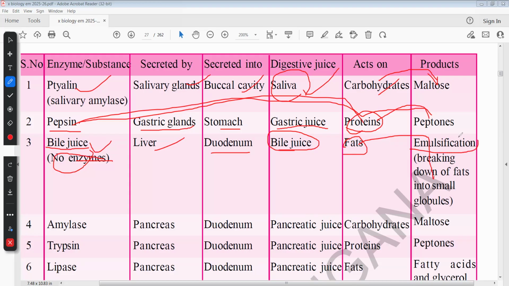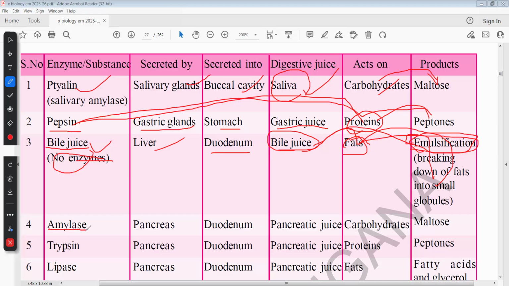This process is called emulsification. Emulsification means digestion of fats by the bile juice, converting fats into fatty acids and glycerol. It is carried out by the salts present in the bile juice.